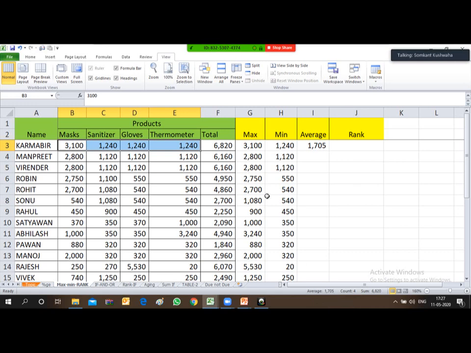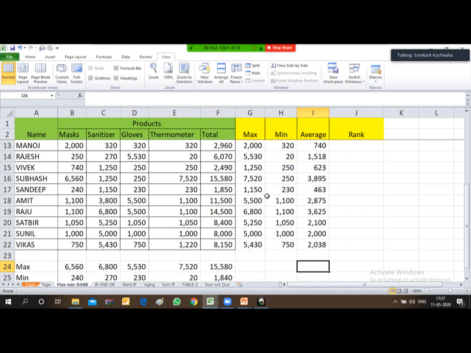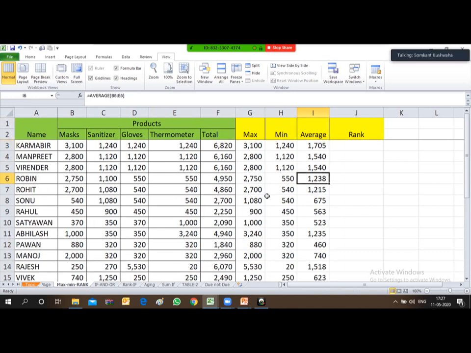So friends, the average is just the simple average. It means adding up all the sales and dividing by the number of sales, or the number of data available. So it's just a simple average which this formula derives. Now copy this and paste in all the columns.